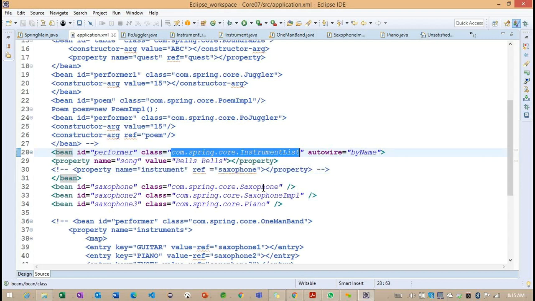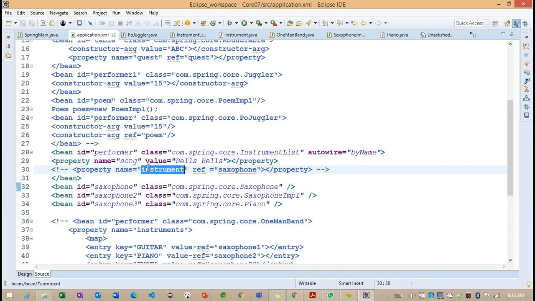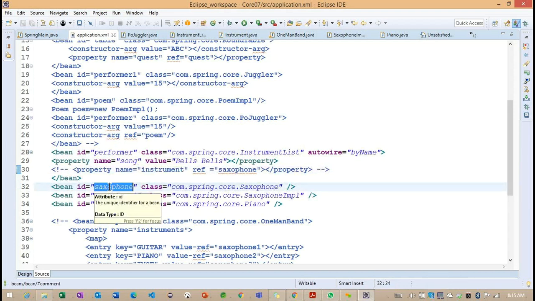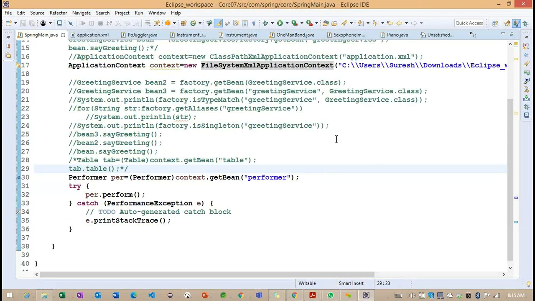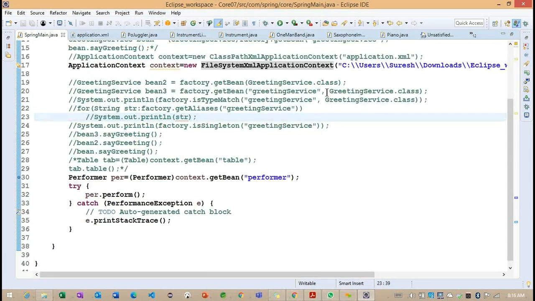What is the dependent object we have? Saxophone. What is the property name we have here? Instrument, right? But what are we giving here? Saxophone. We are giving the bean ID saxophone here. So we'll try to run the same example. Which object is going to be called? The object is going to be called by the InstrumentList.